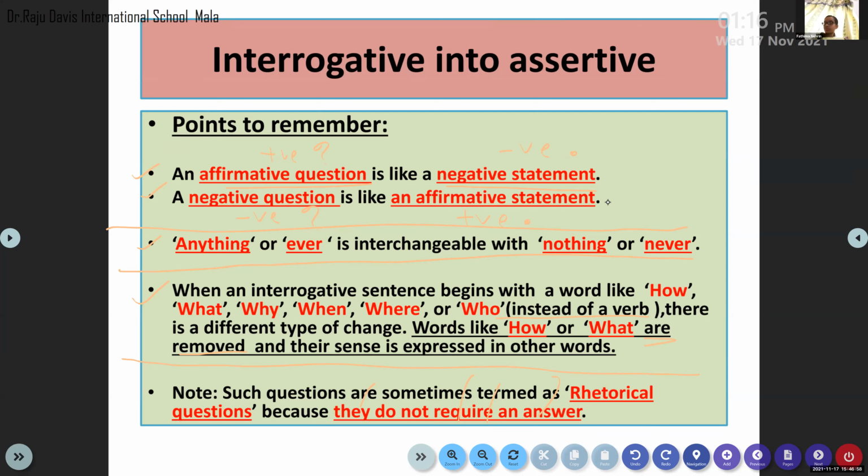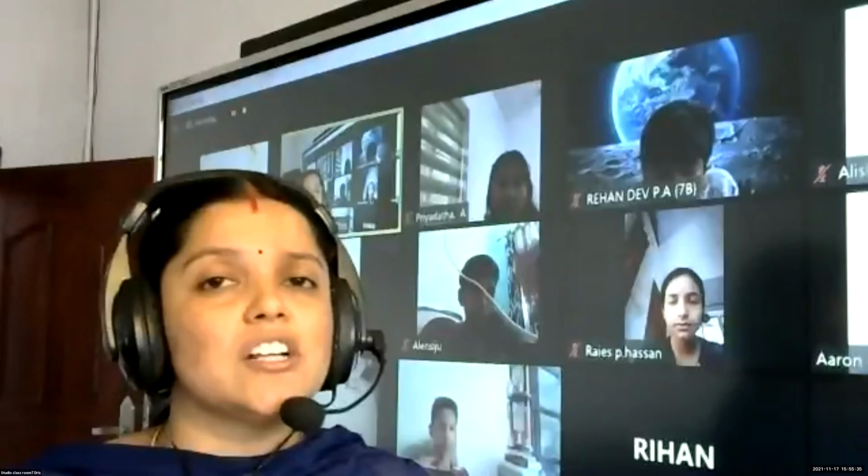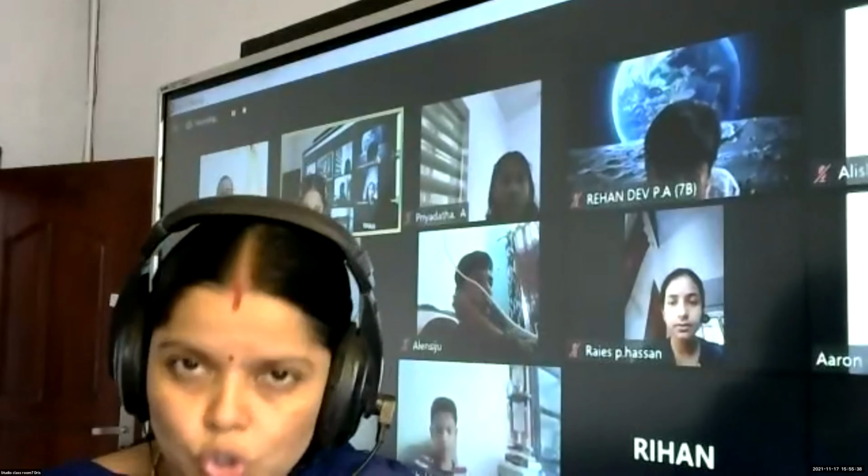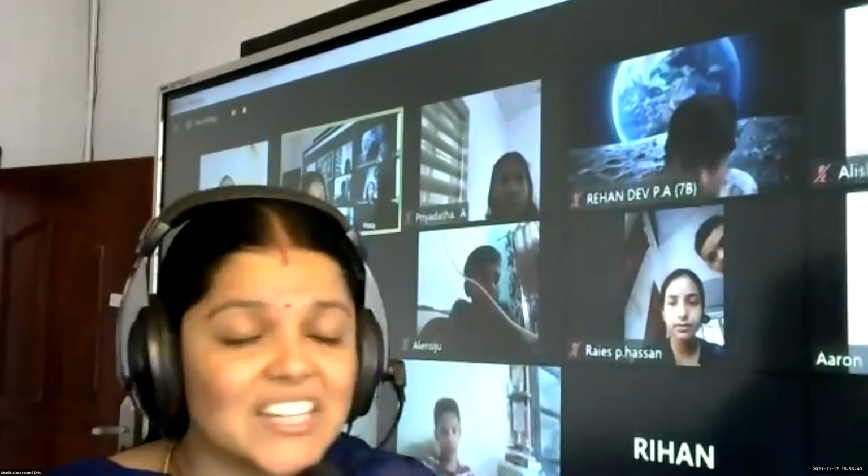Am I clear? Now let us talk about the next kind, that is imperative. We are coming to an end of the transformation sentences because we are going to talk about imperative sentences. As you all know, imperatives are in the form of an order, a request, or a suggestion, right? It is easy to identify an imperative sentence, because normally it starts with a verb where the subject is you, that is hiding. It has a hidden subject, right?